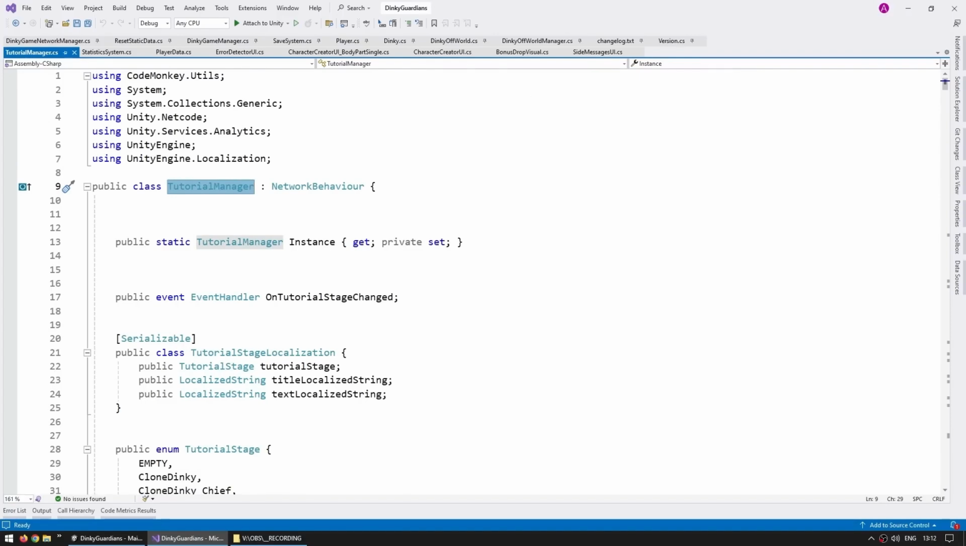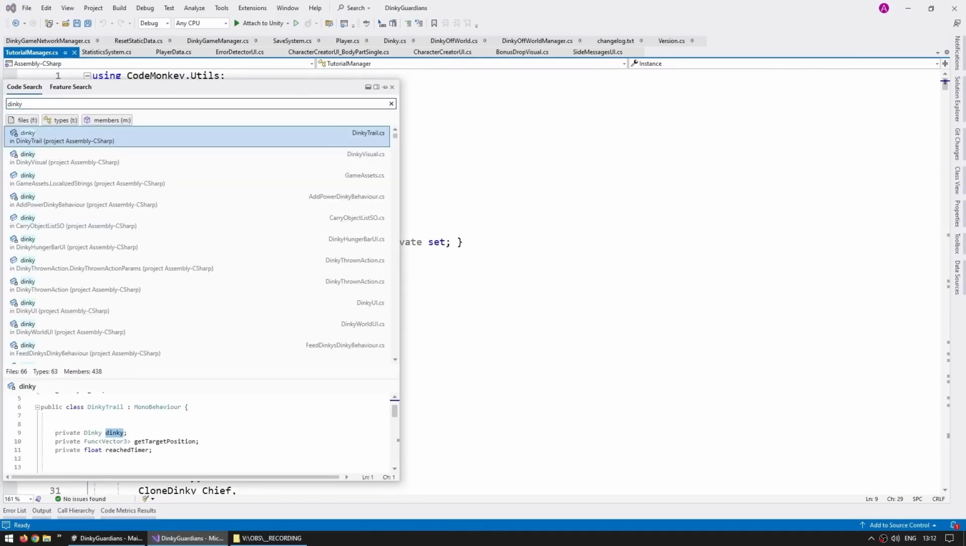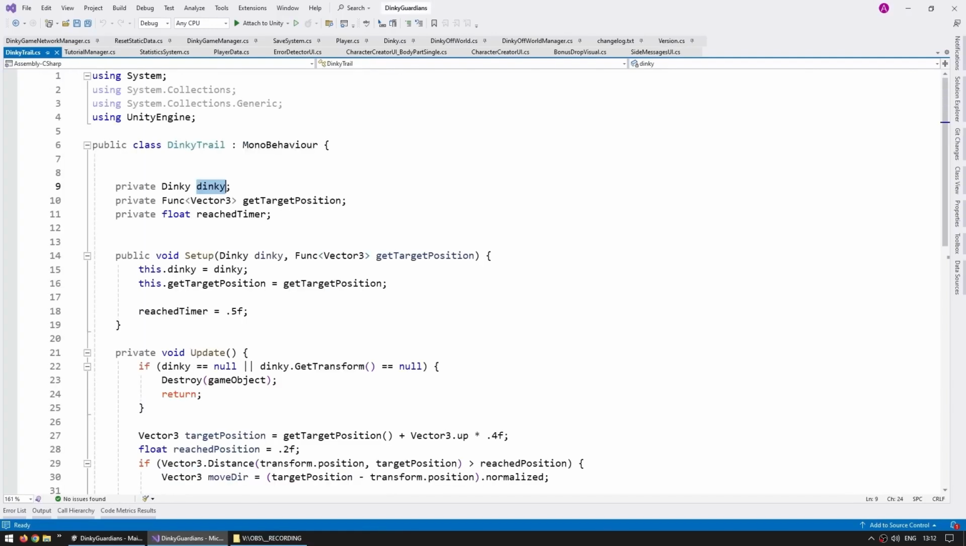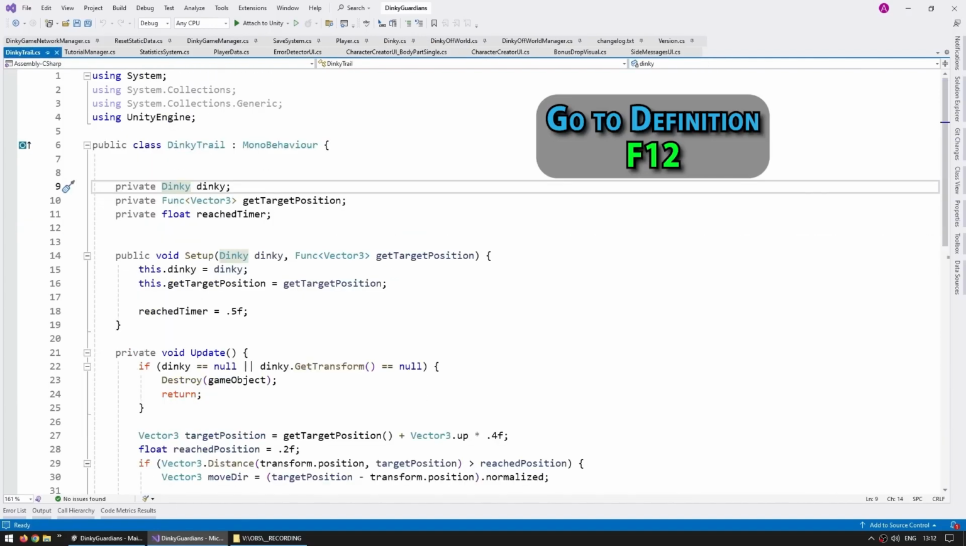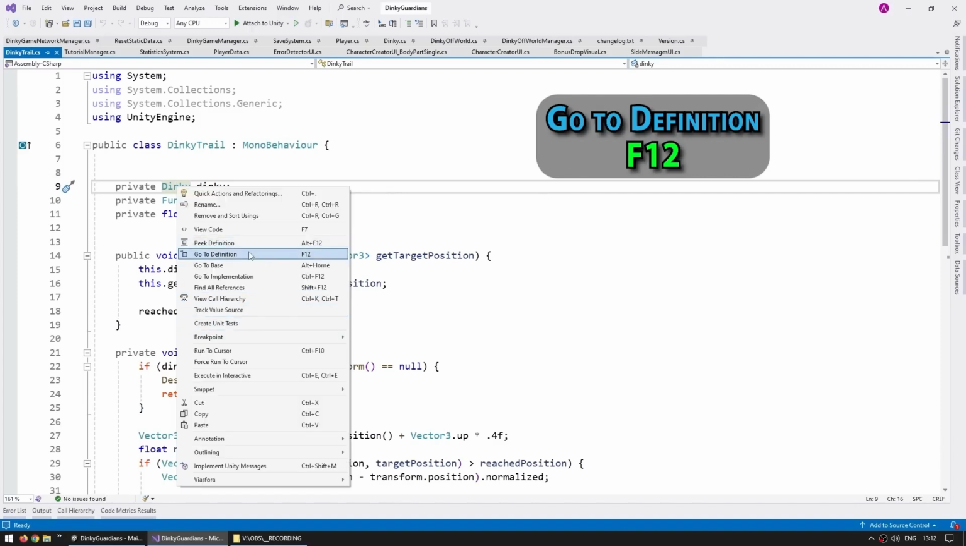Or alternatively, for example, that one that I mentioned when you've got tons of references, something like over here, tons of references to a dinky, I can just go into this one, and then I can put the cursor on top of the type itself, and I press F12, and yep, this one takes me to the class definition. F12 is a shortcut, but if you want to use the mouse, you can also just right click on it, and over here we can see, yep, F12 is indeed a shortcut to go to definition.